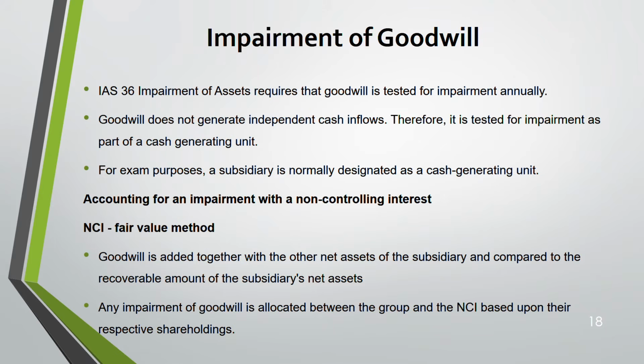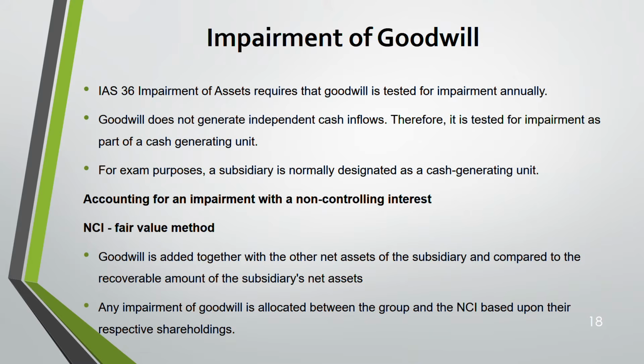Then the impairment of goodwill needs to be allocated between NCI and the parent based upon their respective shareholding. Let's say NCI is 20%. So 20% of the goodwill impairment will go to NCI, the balance 80% will go to the group, the parent. This is only for fair value method, because in the fair value method, NCI is at fair value, right? It includes both the NCI as well as the group. So you need to allocate it.